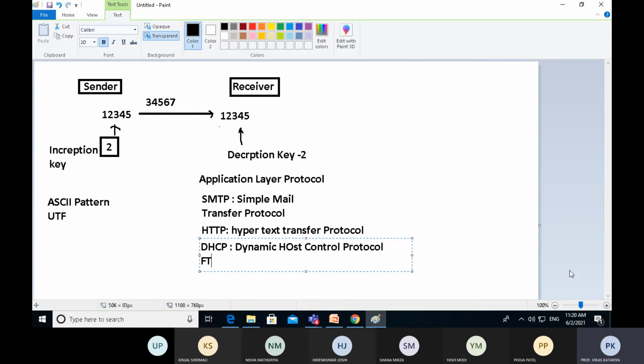Now another application layer protocol is FTP. Whenever you need to transfer a file from one system to another, from client to server and from server to client, sometimes you download some files from a server. That is the FTP server, File Transfer Protocol.